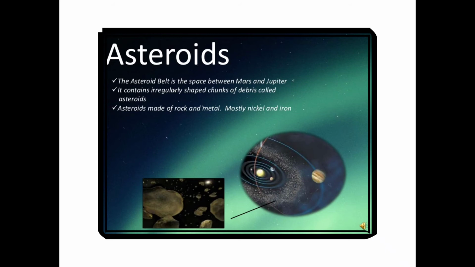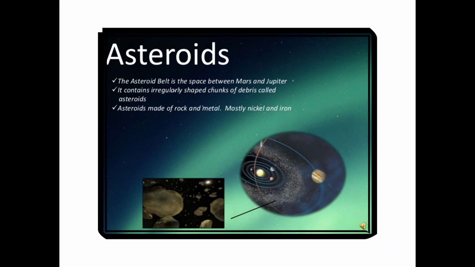After the Sun, the largest celestial bodies in the solar system are the 8 planets, in the order of their distance, as I told you, you already learned: Mercury, Venus, Earth, Mars, Jupiter, Saturn, Uranus, and Neptune. So now we are talking about the asteroids. What is an asteroid? The asteroid belt is the space between Mars and Jupiter. It contains irregularly shaped chunks of debris called asteroids. Asteroids are made of rock and metal, mostly nickel and iron.